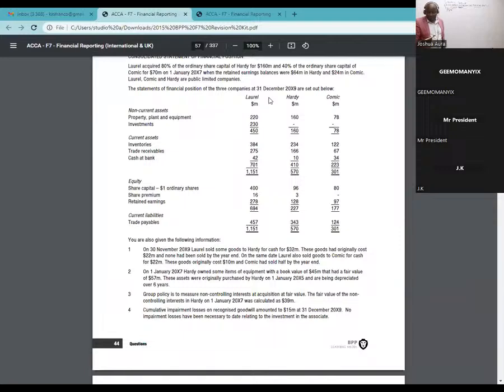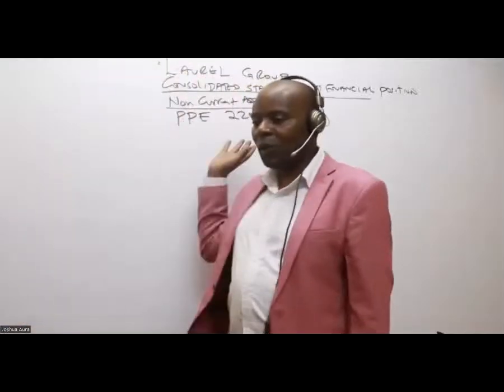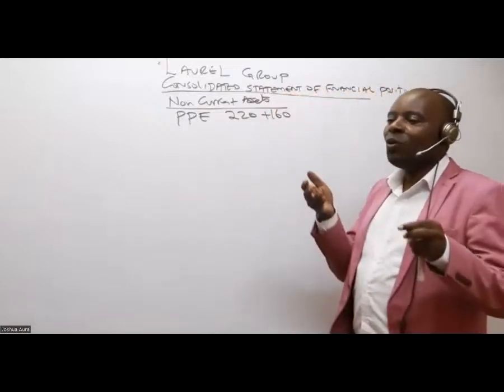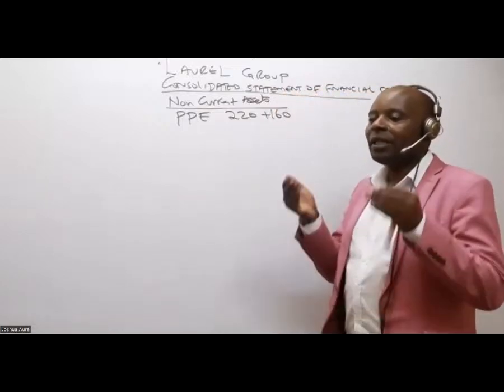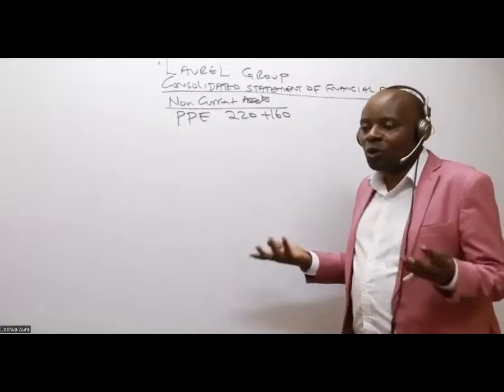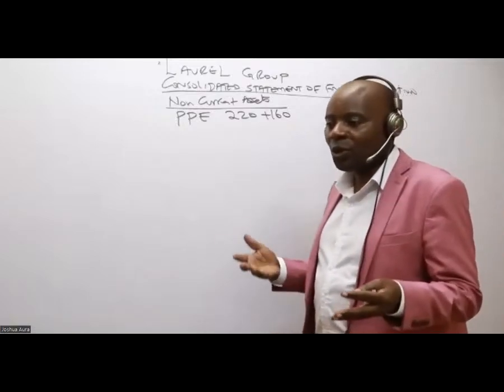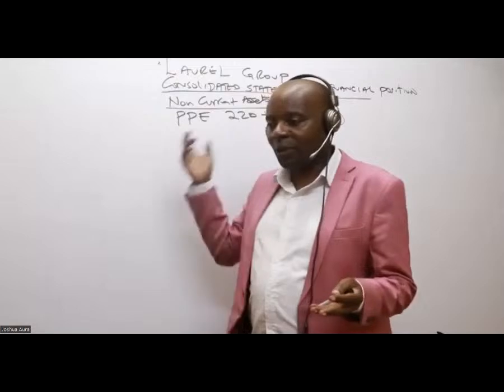So I will take, in this case for Laurel, it is 220, so I will take 220 plus 160. Could you kindly give me this answer? Because now I'm consolidating, I'm adding. And remember, we can't bring the PPE of the associate. We don't consolidate associates.